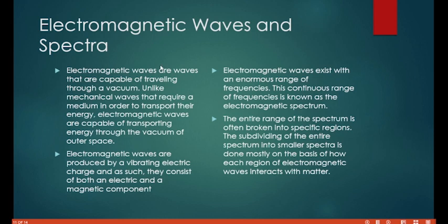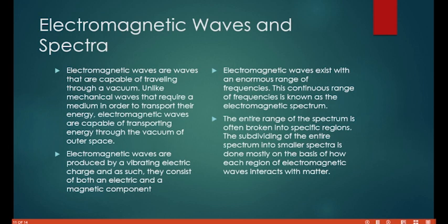Electromagnetic waves and their spectra. So these are electromagnetic waves, different electromagnetic waves. Electromagnetic waves are waves that are capable of traveling through a vacuum. Don't forget that when we talked about electromagnetic waves, they are waves that do not require a material medium for their propagation. Remember that the opposite of electromagnetic wave is the mechanical wave that requires what? A material medium for its own propagation.